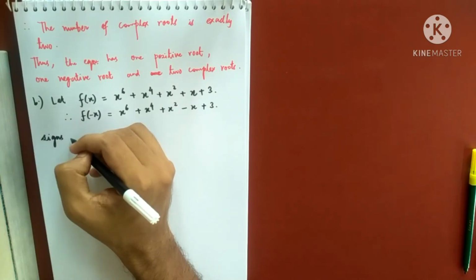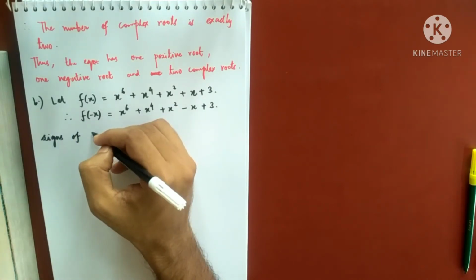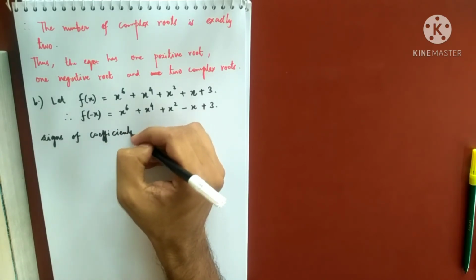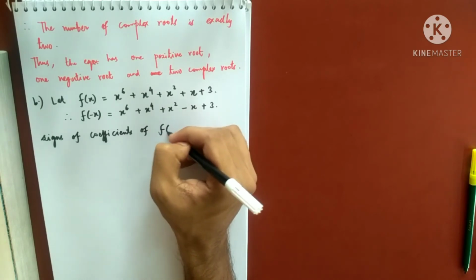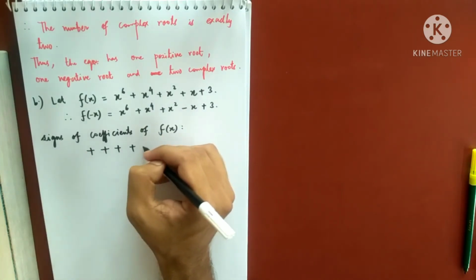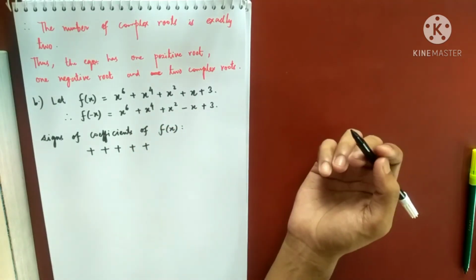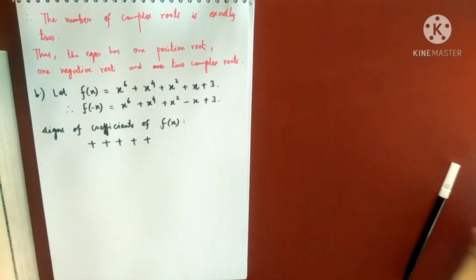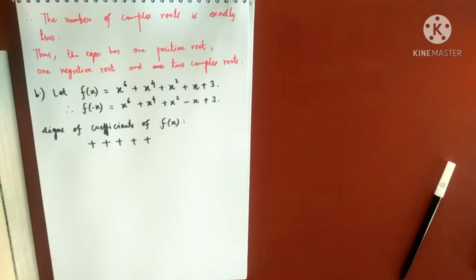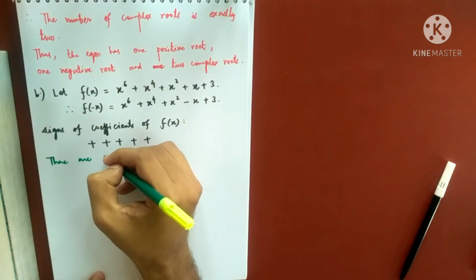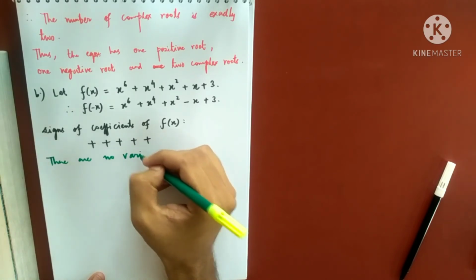So let me write down the signs. I'll write in shortcut this time. Signs of coefficients of f(x). So what are the signs of the coefficients of f(x)? It is all plus. So how many variations are there? There are 0 variations, right?